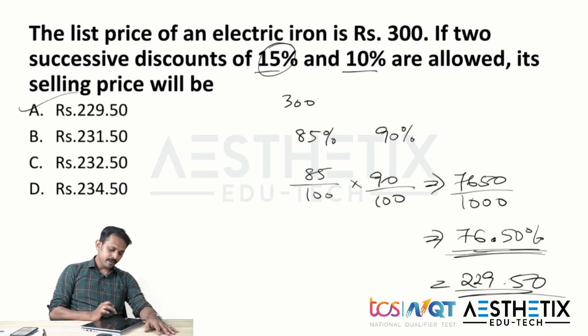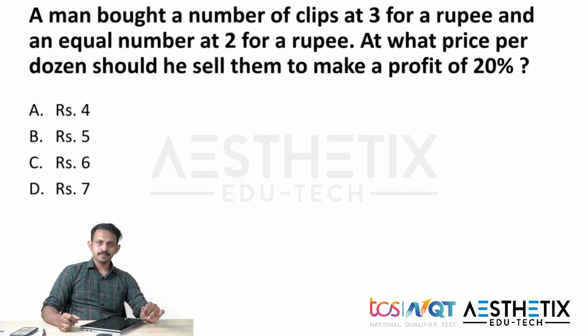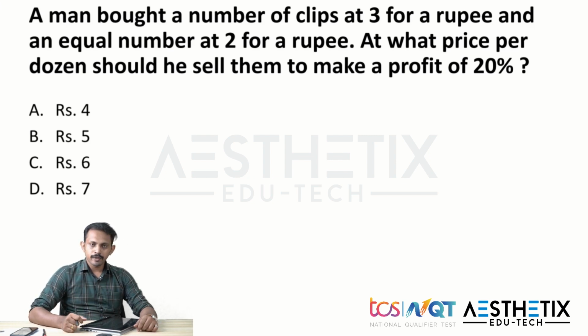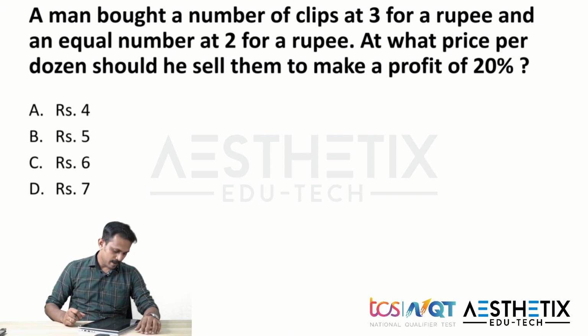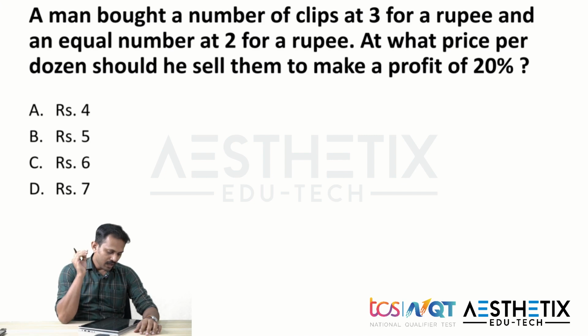Now moving on to the next one, question number 4. Just check the question and try to solve it. Shall we go for the answer? So here they are saying a man bought a number of clips at 3 for a rupee and an equal number at 2 for a rupee. At what price per dozen should he sell them to make a profit of 20%?